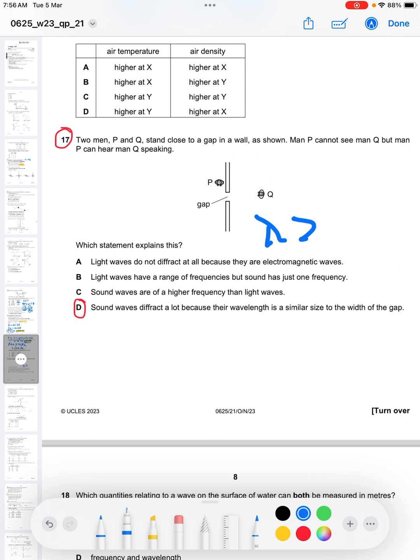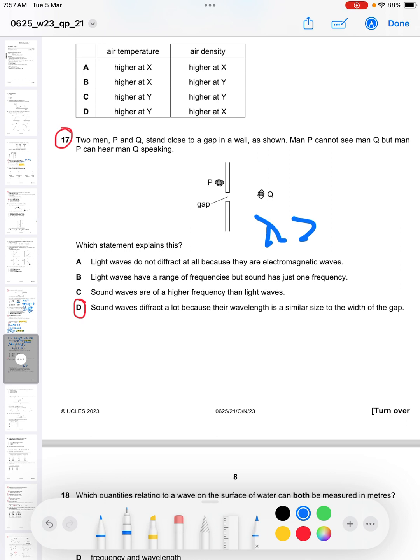So here, the question is telling you man P cannot see man Q. You see because of light waves, meaning that light waves from man Q are not reaching man P even after passing through the gap, so there is not enough diffraction of light waves to man P. But man P can hear man Q speaking, meaning that after passing through the gap, the sound waves are able to spread out to man P, meaning that sound waves are being diffracted more than light waves. So the question asks, which statement explains this?